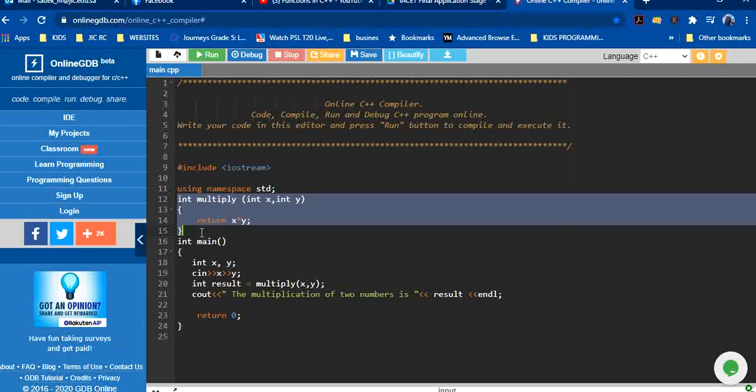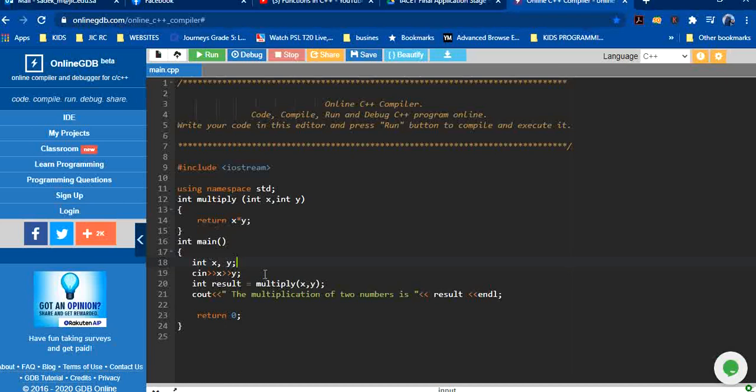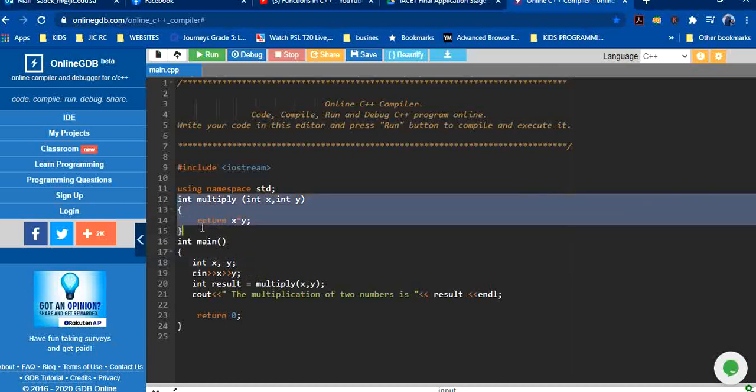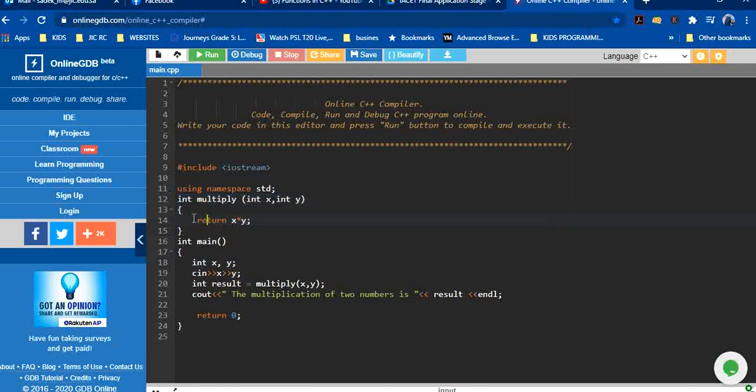You can adopt both strategies. In this way you can save some lines of code. Smart programmers define all the functions in the beginning and then start the main program. So in this case we don't have a function declaration, because we directly start with the function definition. This is a block of the function where we have the actual program code. This is our main program, and we are calling this function from the main program.